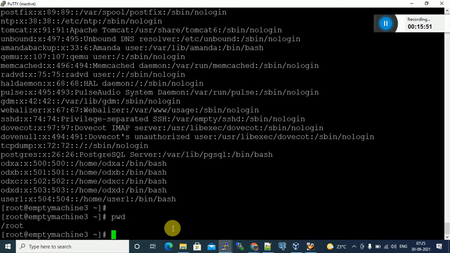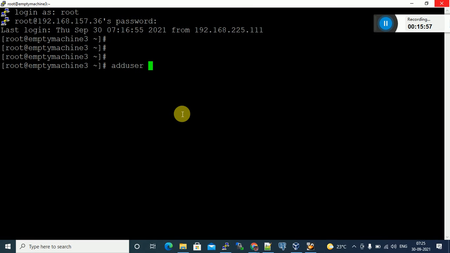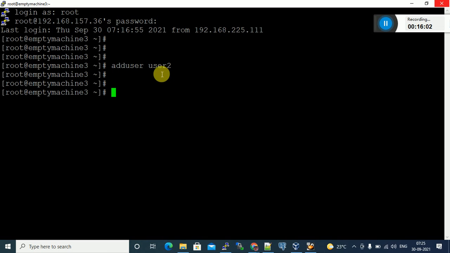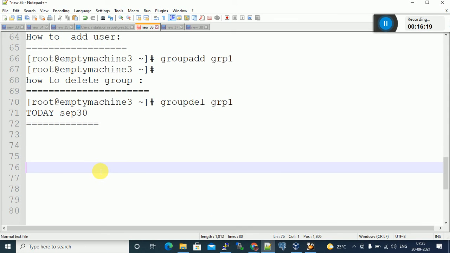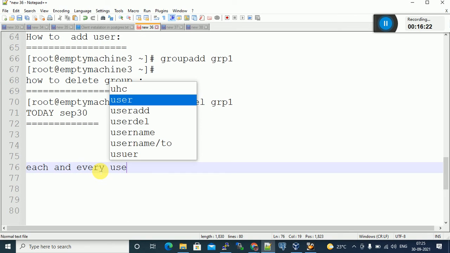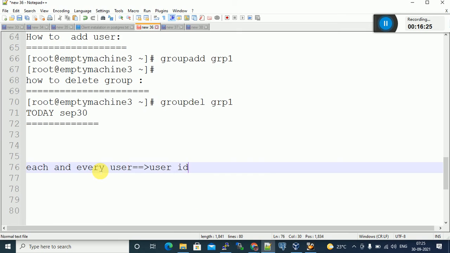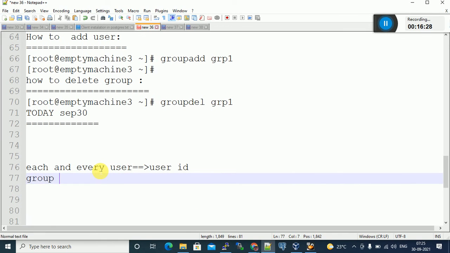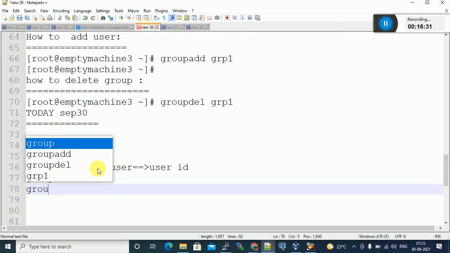Let's see. Let me add one more user. Add user, user 2. It's okay, we are just adding the user only. We are not specifying user ID and group ID. Each and every user will have a user ID, group ID, and group name.